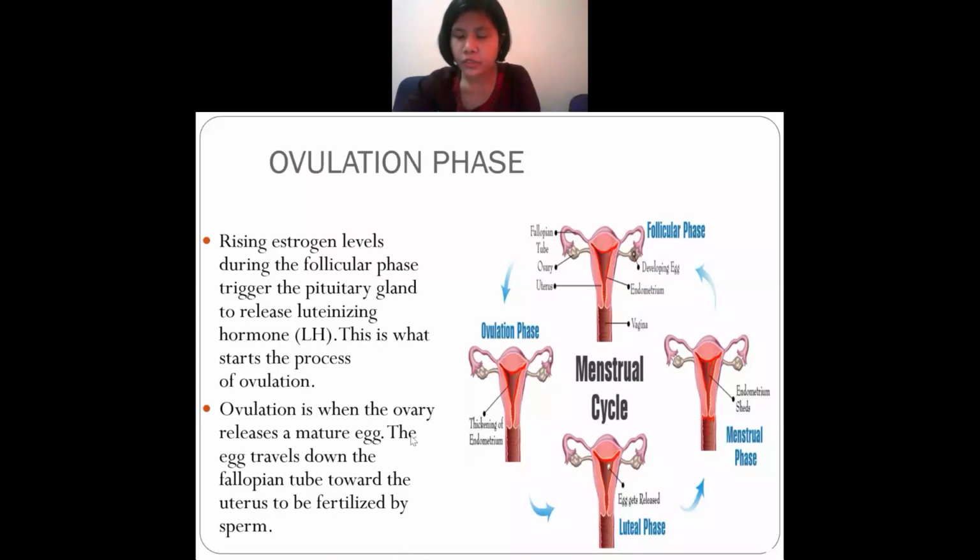And what happens here? The egg from here will travel down the fallopian tube. This is the fallopian tube, and it will travel and come here to the uterus. This is the uterus, and it will be fertilized by who? It will be fertilized by the sperm. Okay, did you understand?